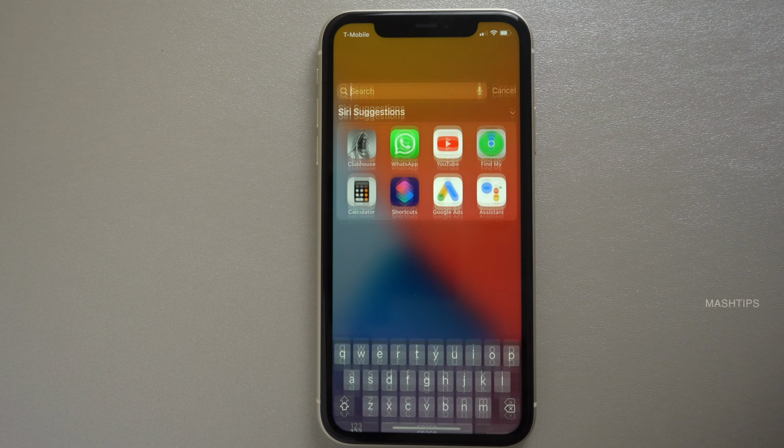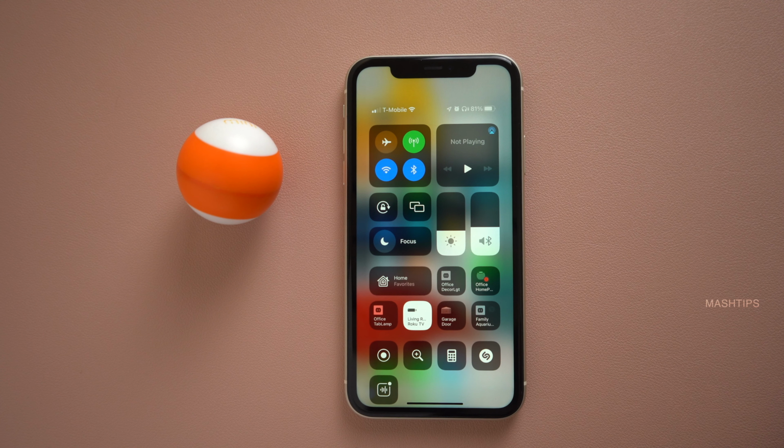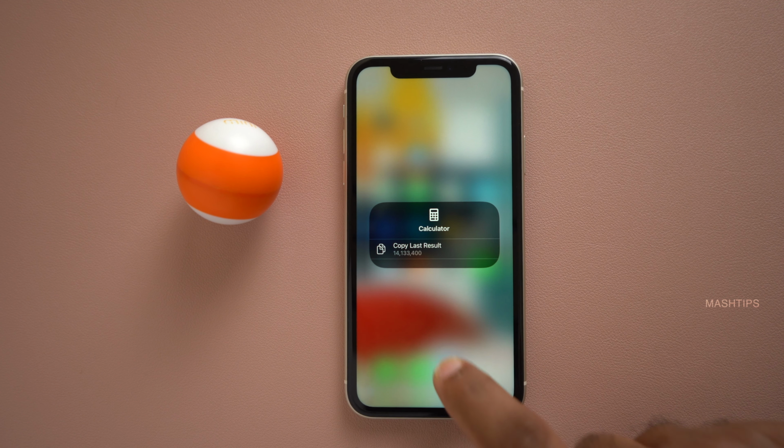There are a few tips for the calculator on iPhone. If you want to delete one digit or remove the last digit you typed, you can just swipe right. You can get a scientific calculator if you rotate to a horizontal position. And even though you did some calculation and closed the calculator, you can get the result back. Just go to Control Center and tap and hold on this calculator. Then you get the last result that you got from the calculator. And if you want to open the calculator, you can open it right from there.